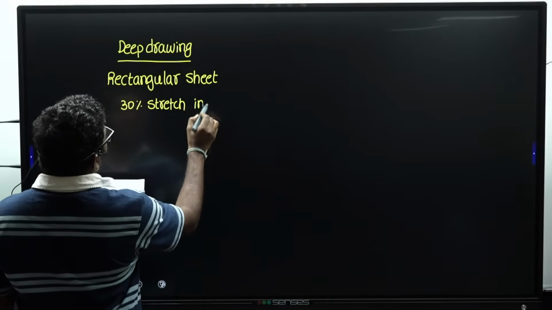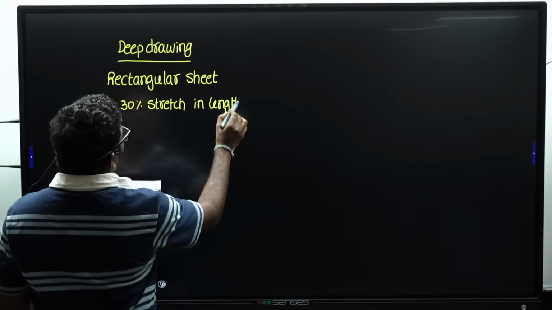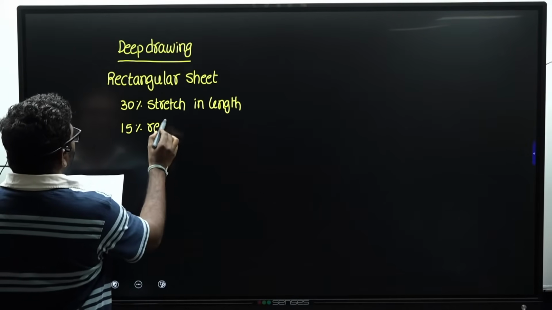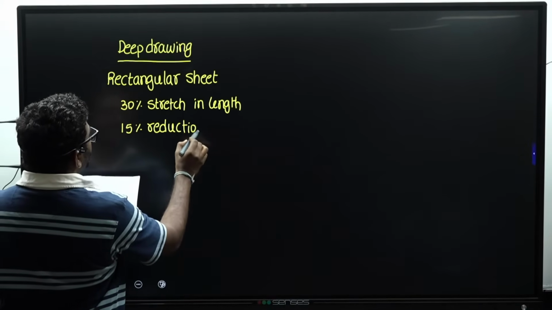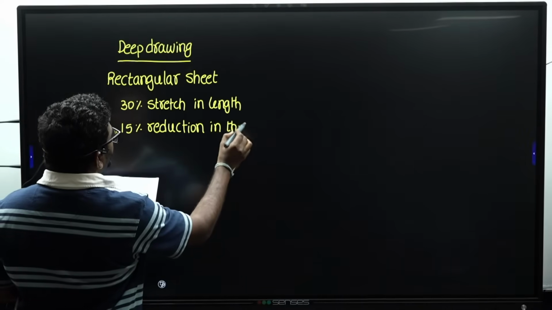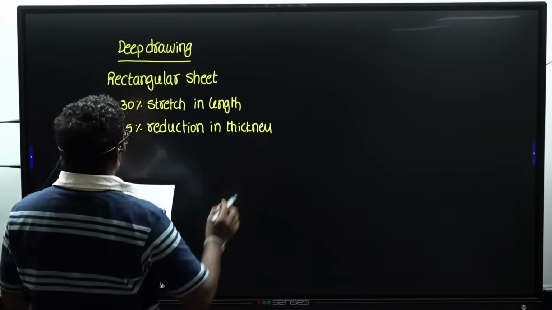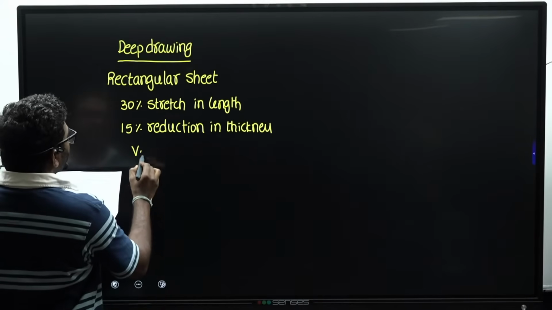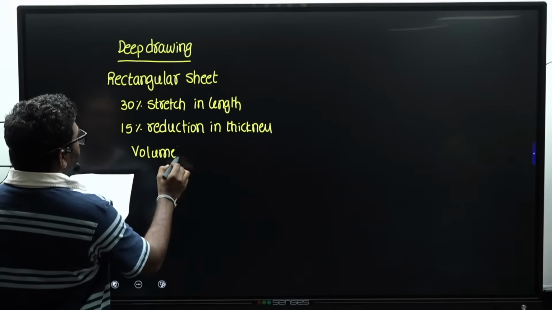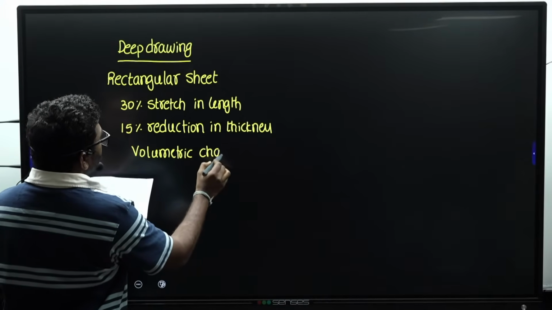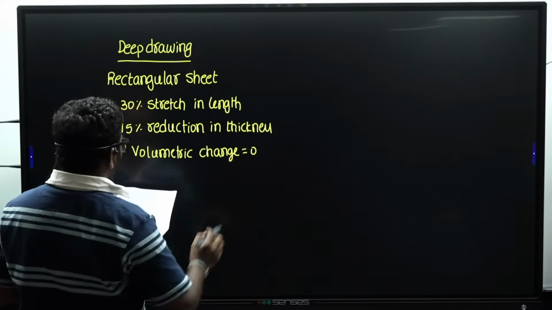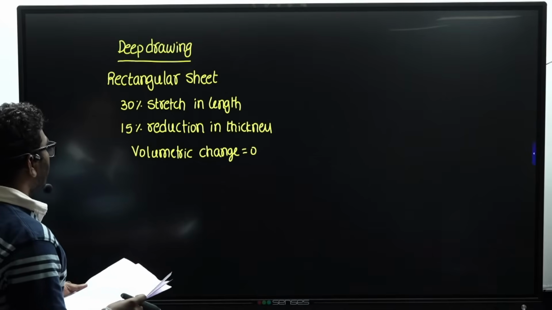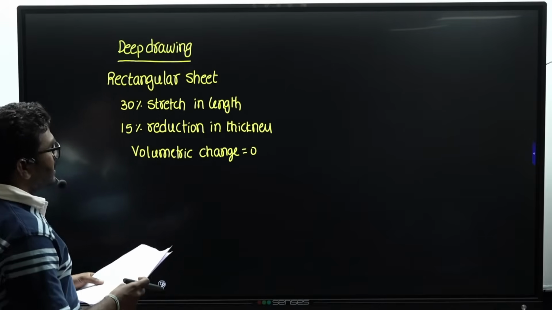30% stretch in length means length is increasing. And 15% reduction in thickness. So thickness is decreasing, length is increasing. Assume volume is constant; in the question it is given clearly. They are asking the normal anisotropy of the material.